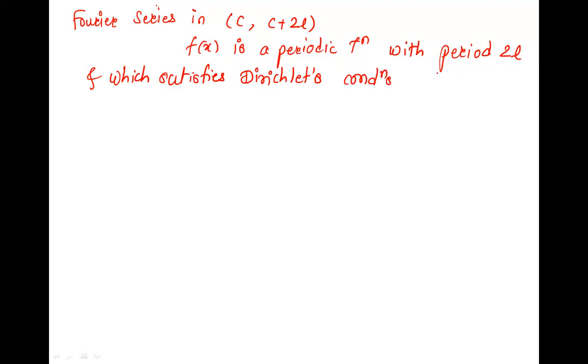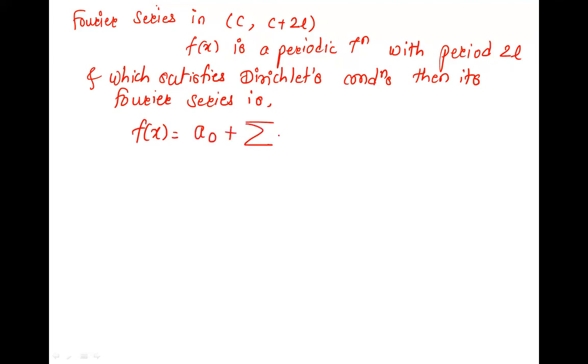Which satisfies Dirichlet's conditions, then its Fourier series is. What will be the Fourier series? F of x is, there will be a naught, a n, b n, everything, right? Just pay attention. It is a naught plus summation a n cos.